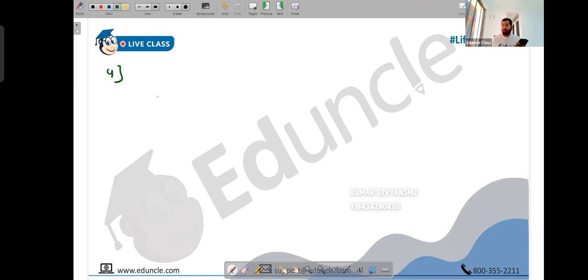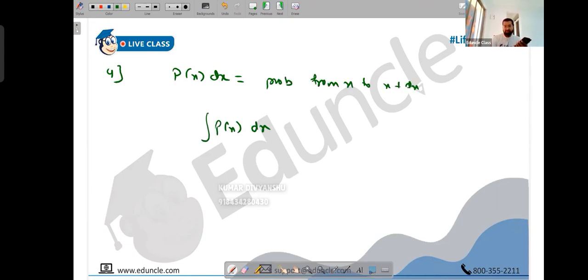Now, here's a couple more important things. We have learned the Max Born interpretation that P(x) dx represents the probability from x to x plus dx. This is the fourth postulate, I think, with three different ones so far. So the integration of P(x) dx will have some value. This is your probability.